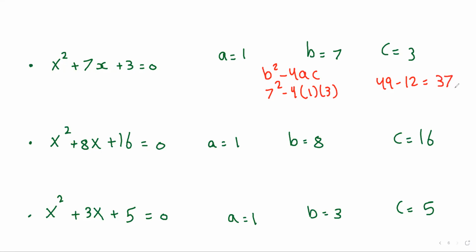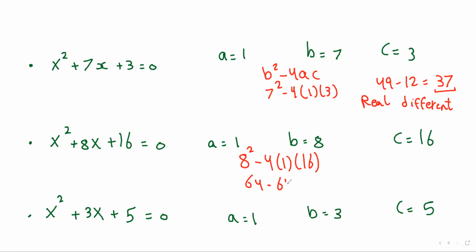So we have a positive discriminant. That means the two roots are real and different. And here, what is the discriminant? It's b squared, 8 raised to the power of 2, minus 4 times 1 times 16. So it's 64 minus 64 equals 0. So the two roots are real and equal.